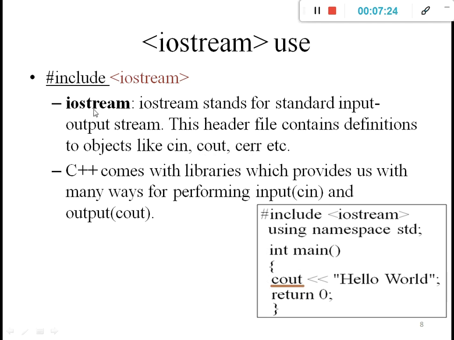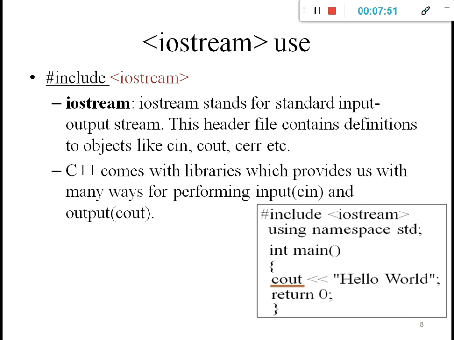What is meant by a header file? That is a file with the extension .h. That is a header, which means it is a main or head file for our program, which we already included with the hash include iostream. What exactly is the use of iostream? This header file contains the input output definitions for the program.